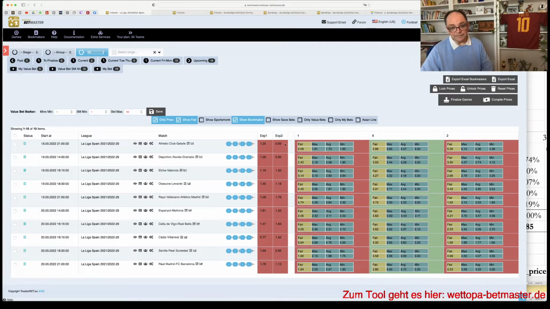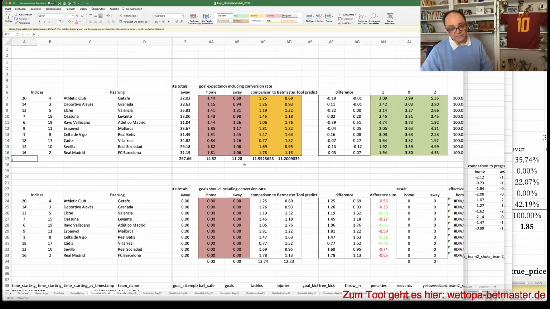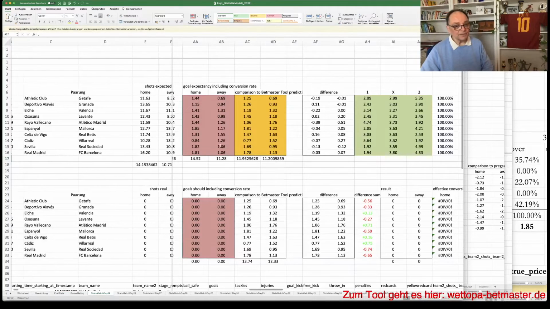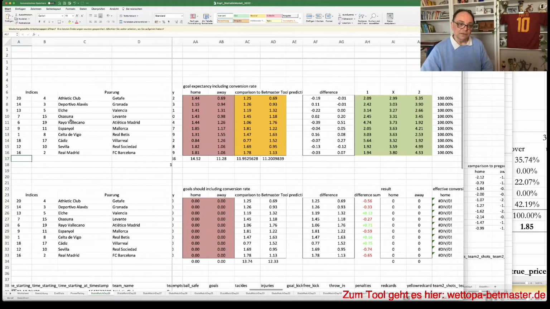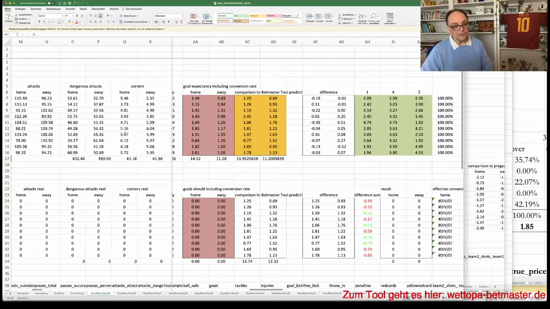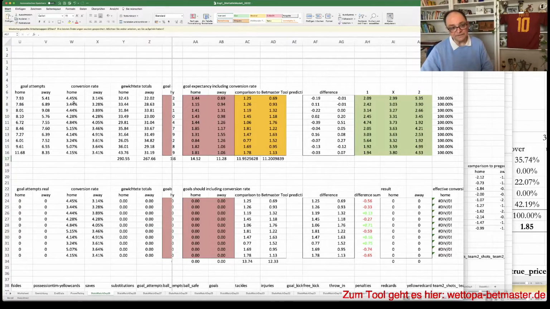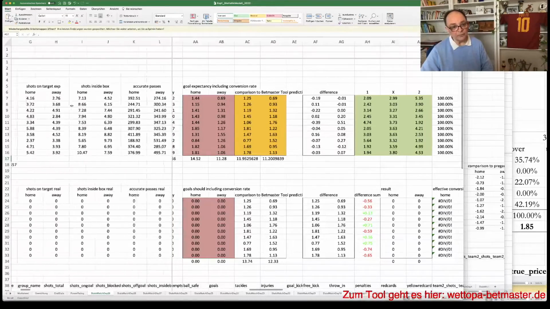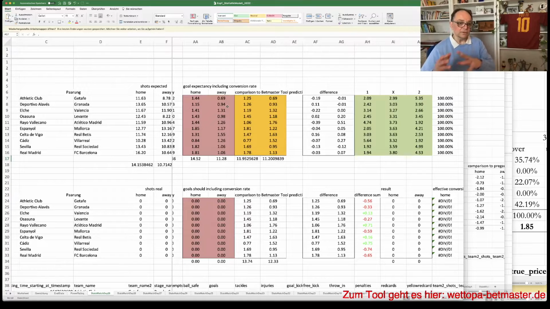Athletic Club against Getafe, we check out this one, and I may not have mentioned it yet, but I have a second method of compiling the prices with the statistical method, which is more based on the stats the teams played and less the results, whereby the results are still reflected in the so-called conversion rate, how well are they making use of their chances. But this is only a minor factor, whereby the stats are more important.